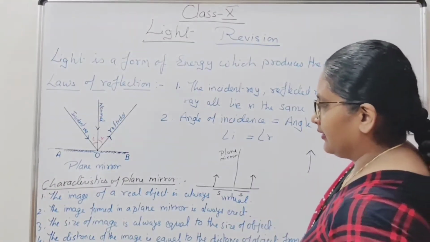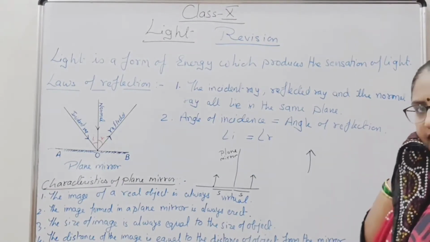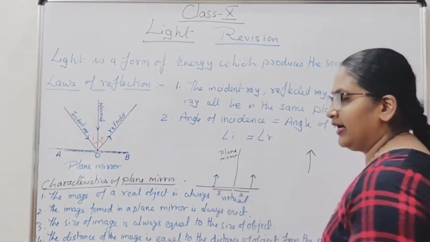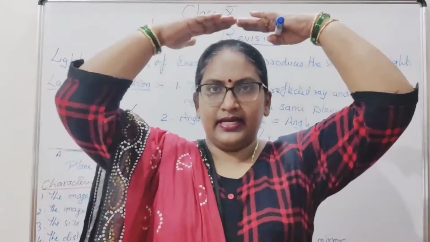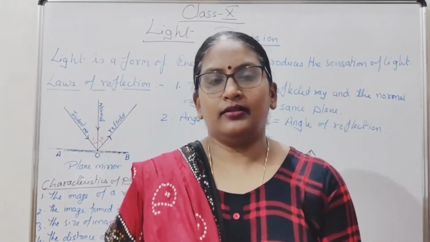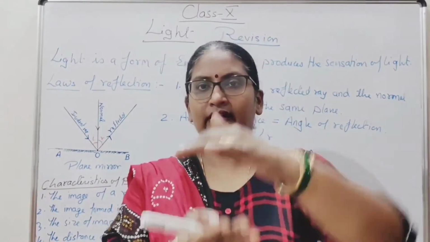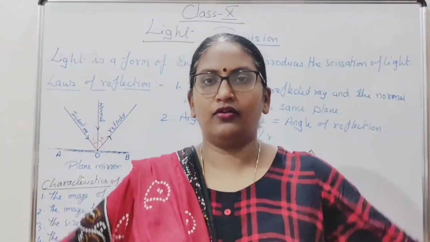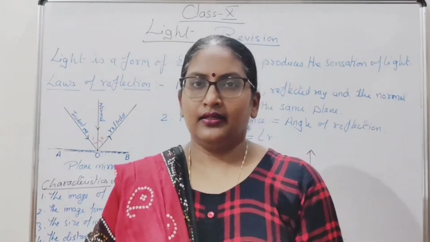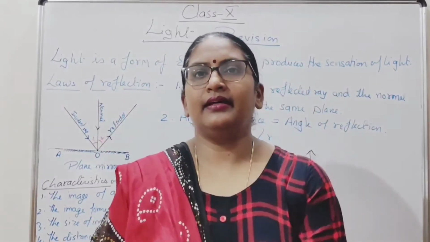The size of the image is always equal to the size of the object. If I am standing in front of the mirror, my height, weight, everything will be reflected the same. I will not look smaller, taller, fatter or thinner. Whatever the size of the object, the same size will be reflected.